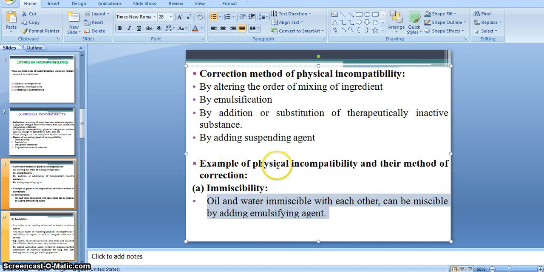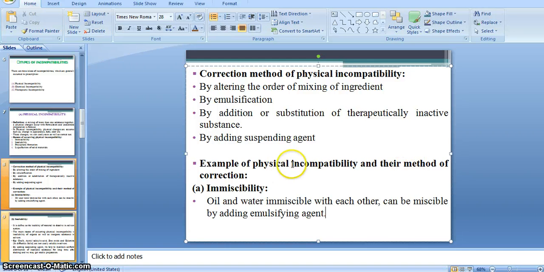Then first of all, you should know the meaning of eutectic mixture. It is the result of mixing two low melting point solids together. We will get a liquid or soft mass.